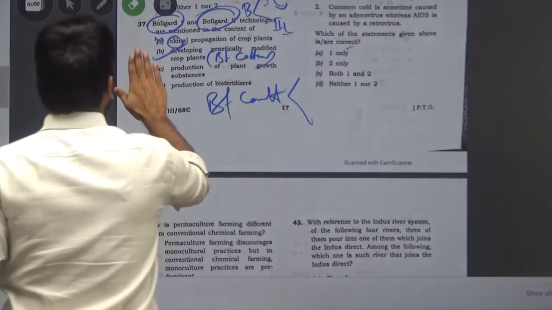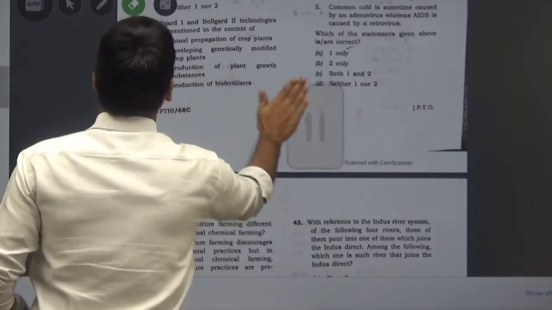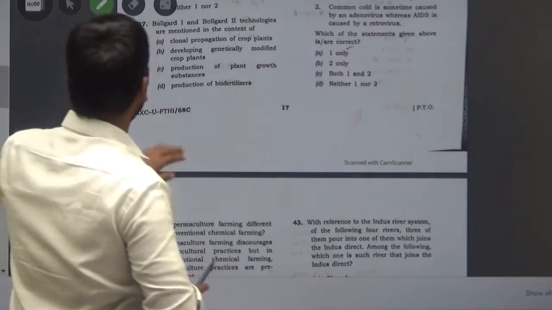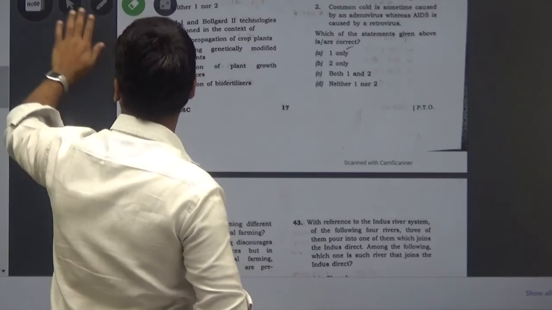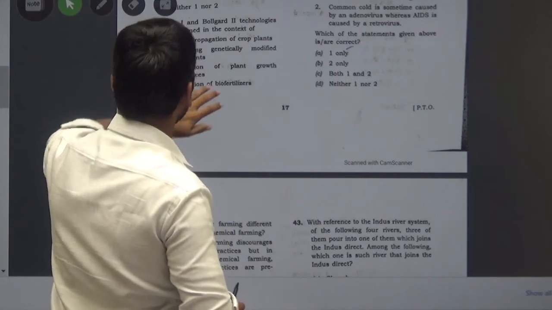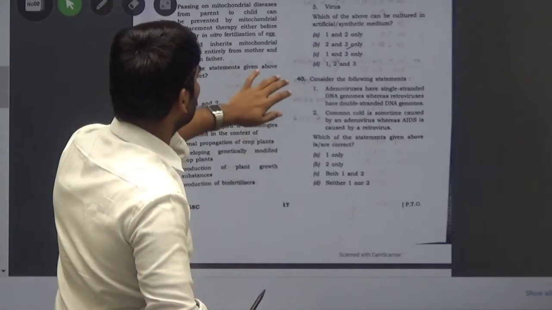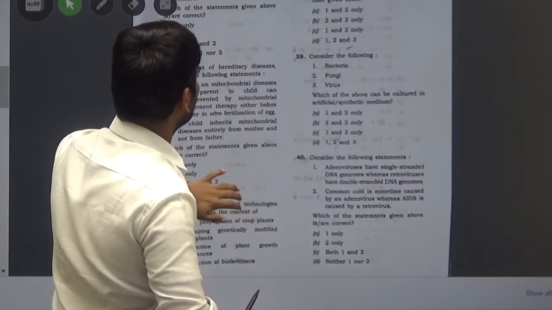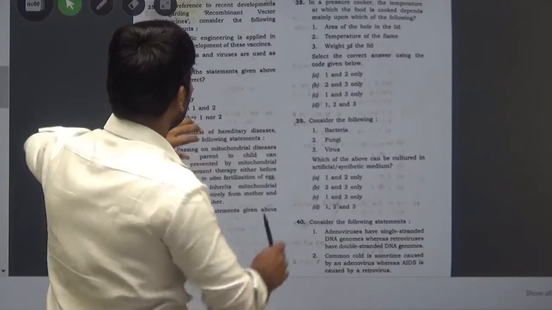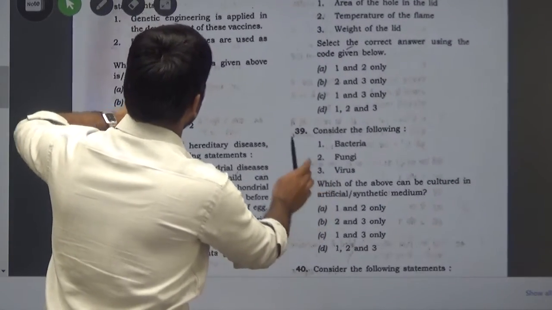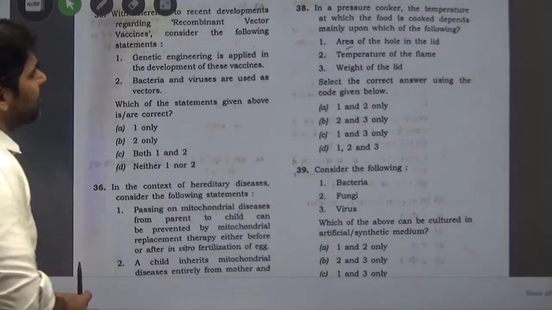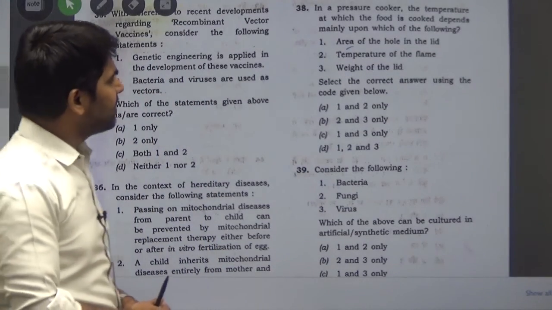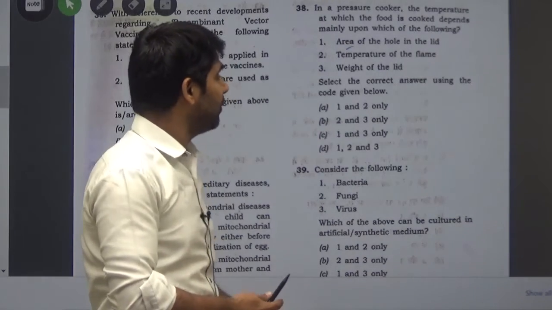Now move on to the next. Question number 38. Question 38 is: in a pressure cooker, the temperature at which the food is cooked depends mainly upon which of the following?